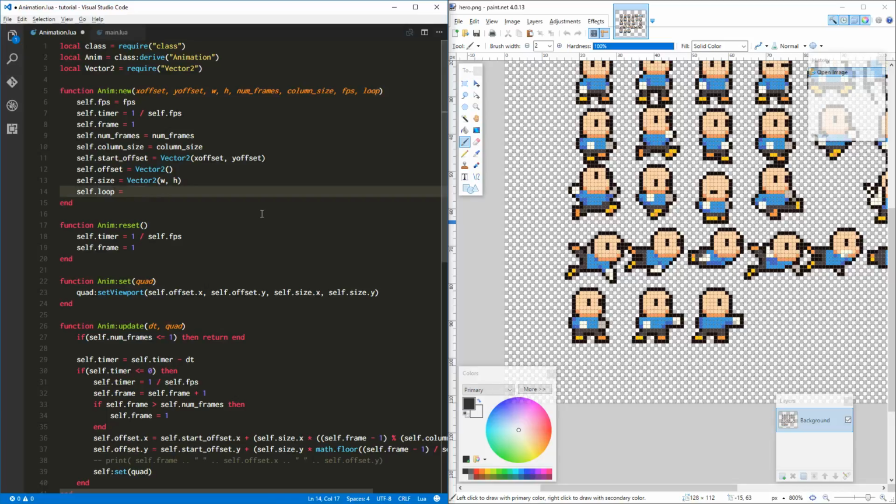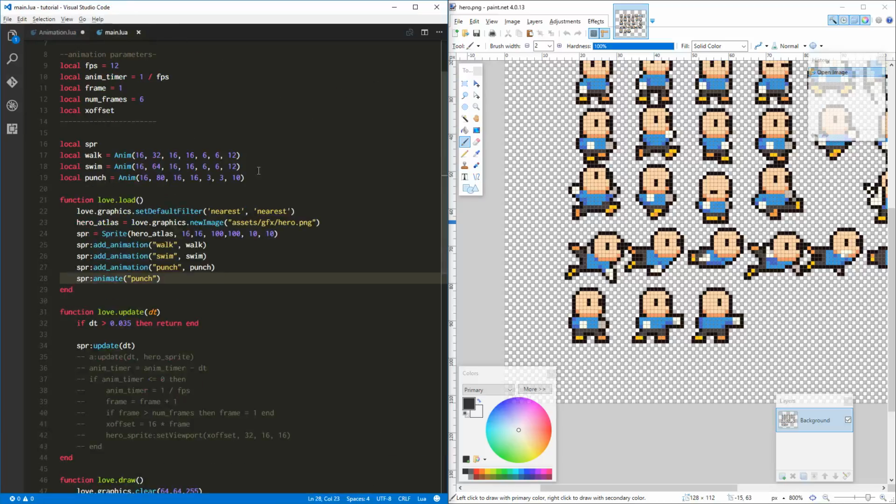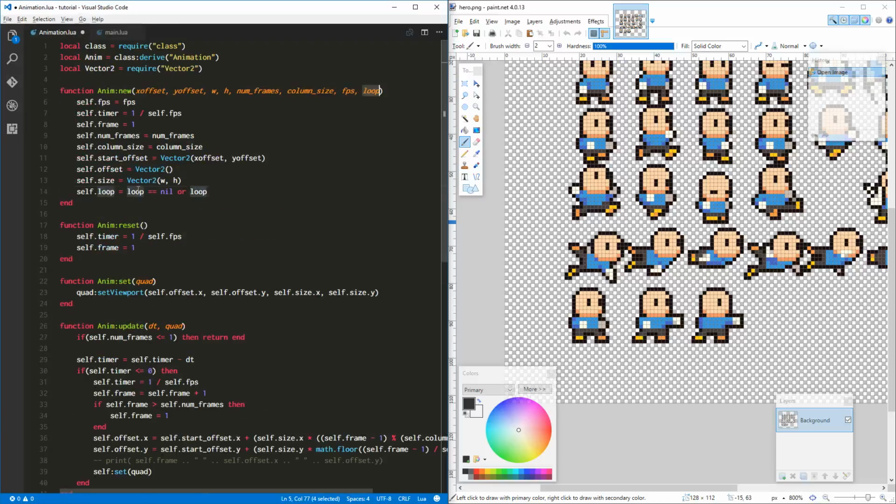So the way we can do that is we'll say if loop equals nil, then that will be true, which is what we want if loop isn't specified, or take the value of loop. So if we don't put loop in, like right now we're not in any of these, then the loop parameter here will be nil, and that will be true. And that's fantastic because that's what we want. We want it to default to loop. Or if loop is not nil, it's going to take the value of loop, whether that's false or true. Exactly what we want.